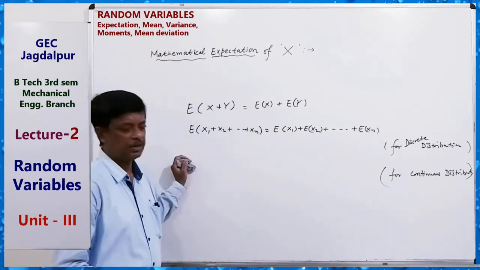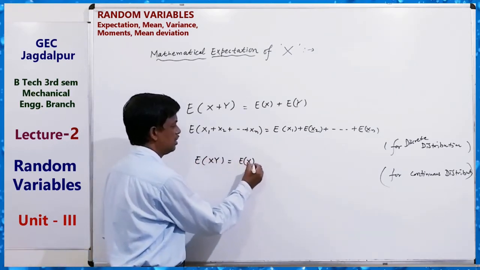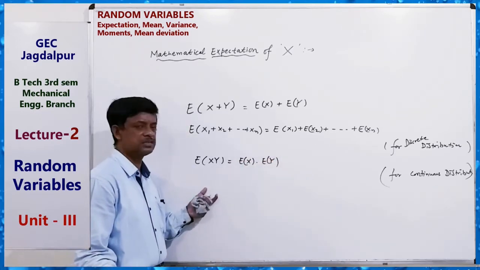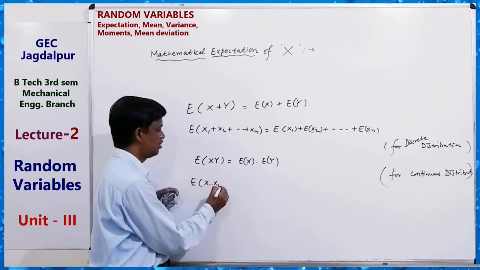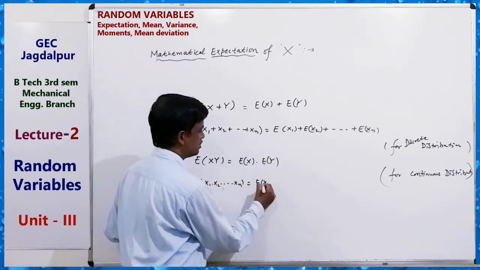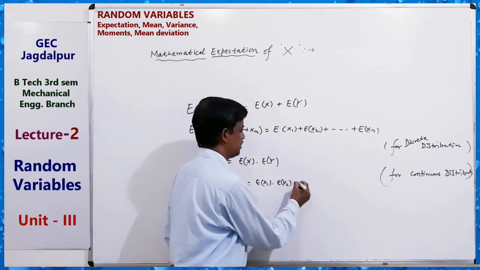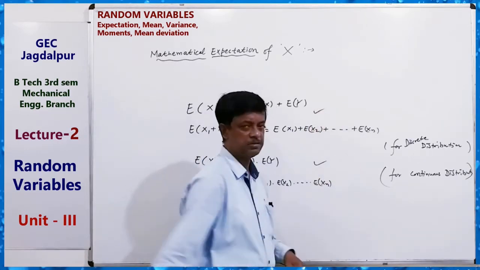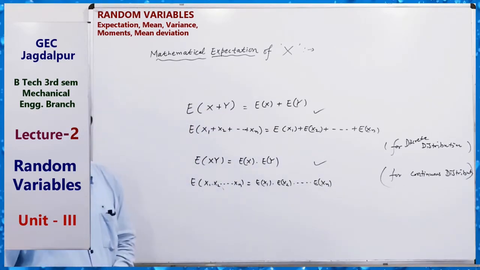Okay. Also, for the product of two random variables, you can find it separately: take the expectations and multiply them. You can generalize this for x1 into x2 up to xn, as the product of their separate expectations. So note down this formula also, because it is sometimes required for solving questions. Clear? Expectation, mathematical expectation.